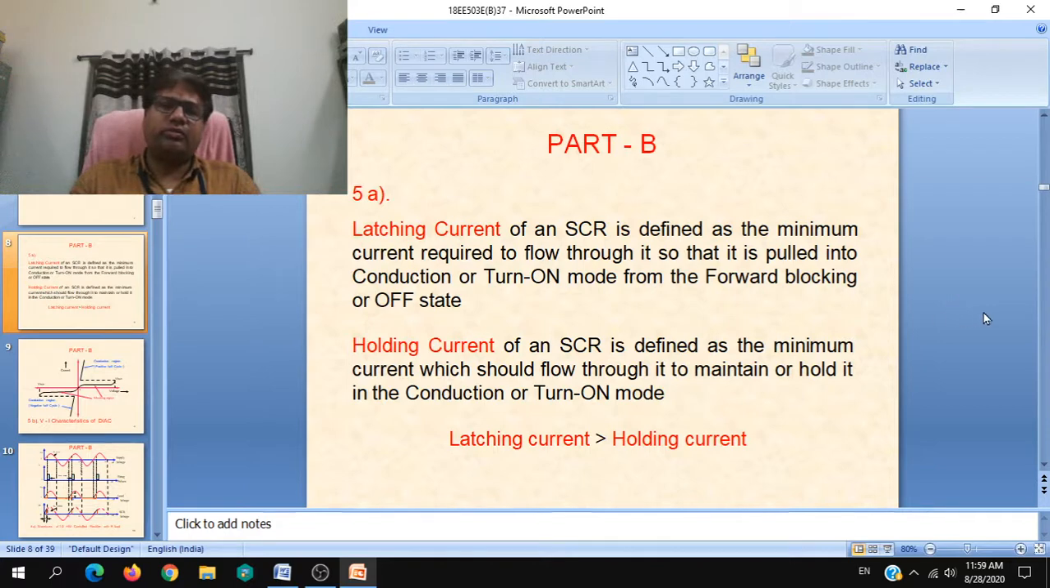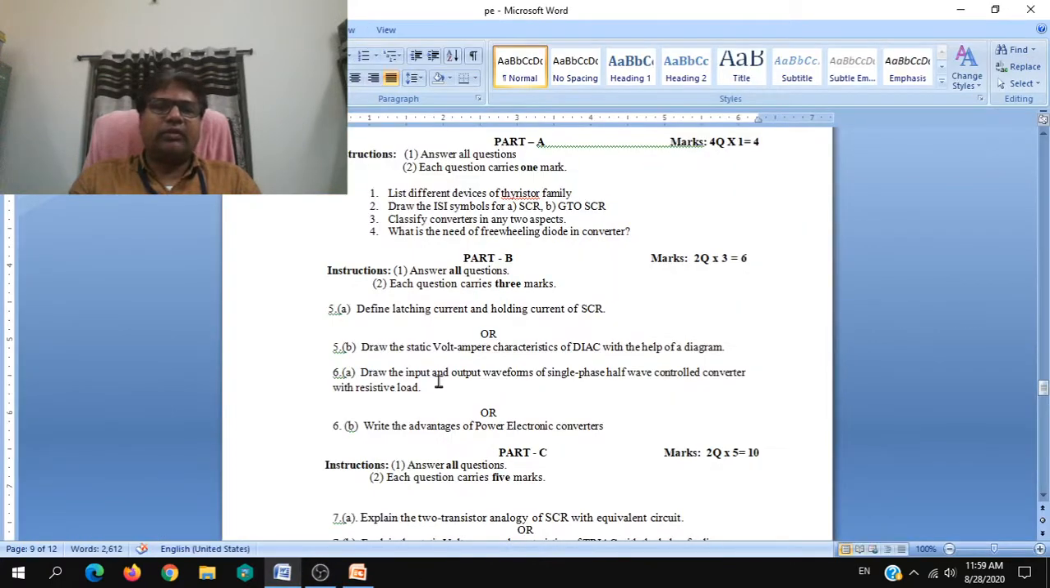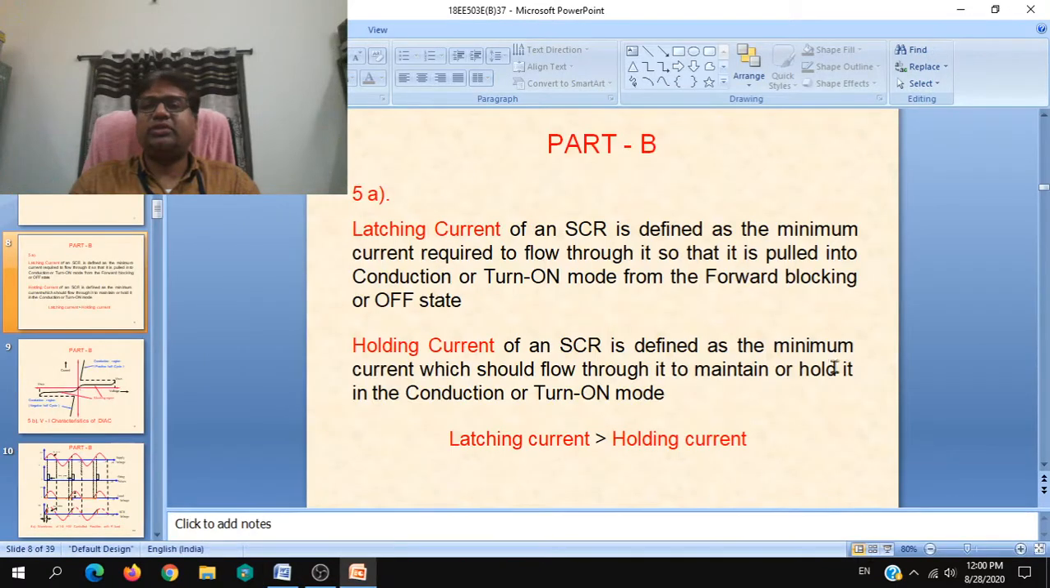Now we will switch over to part B, where 5A from unit 1 is: define latching current and holding current of SCR, and draw the static volt ampere characteristics of DIAC with the help of a diagram. So for this, just define these parameters. For this, draw the VA characteristics, that is, draw the diagram of the VA characteristics of DIAC and mention those salient points on the diagram itself. You need not explain anything. So this is how it goes.